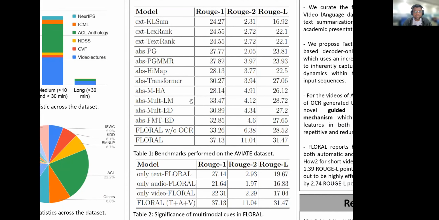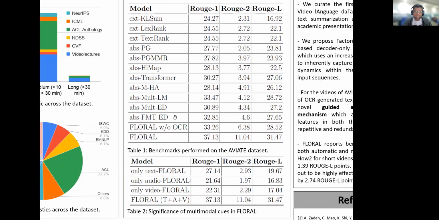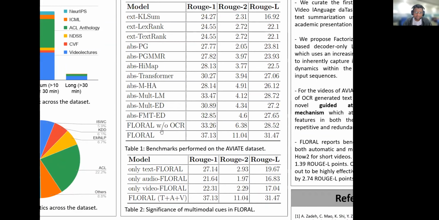We also benchmark our proposed dataset over multimodal baselines. This is the multimodal hierarchical attention network, where we get a ROUGE-1 of 28.14. We also benchmark for the language model and the encoder-decoder architectures. And finally we benchmark FLORAL with OCR and without OCR.